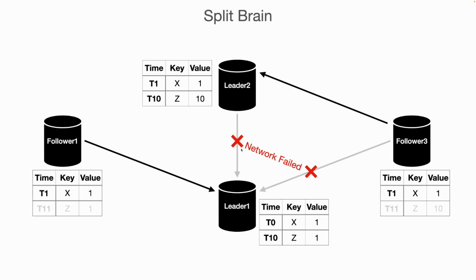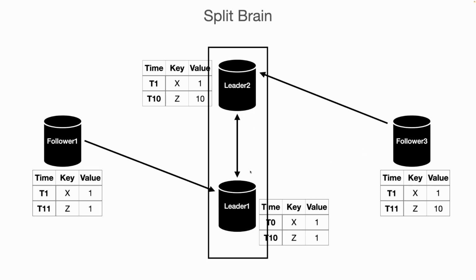Now at t11 both followers sync with the leader. Follower 3 syncs with leader 2 and successfully writes the data in its local storage. Same for follower 1: follower 1 also successfully writes the value from leader 1. After some time, let's suppose the network issue is resolved. Now leader 2 and leader 1 will connect to each other and then we find a conflict in the system, because in the single leader architecture there is only one leader. So in this problem we are getting a conflict here.